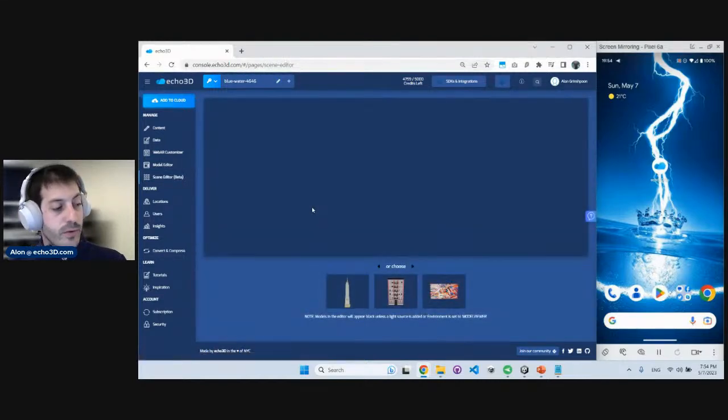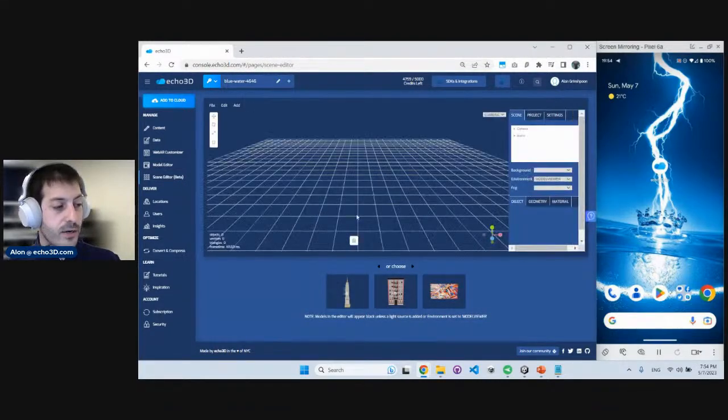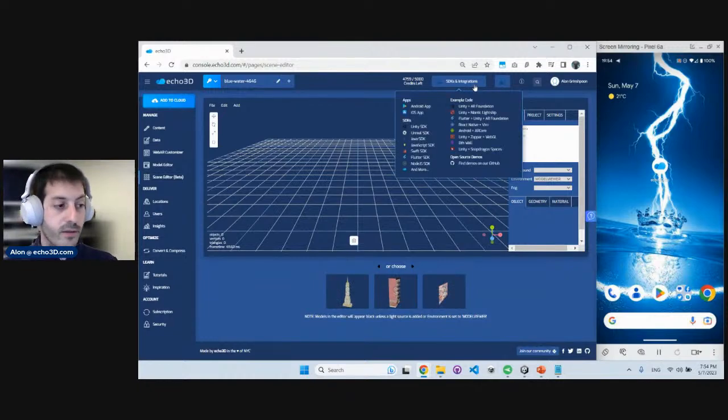Another powerful tool that we have here is our scene editor. Basically it allows you to bring some assets together, build the scene, compress them together, and structure a multi-model environment that you're able to stream in augmented reality or to Unity or all of the other platforms that we shared right here.